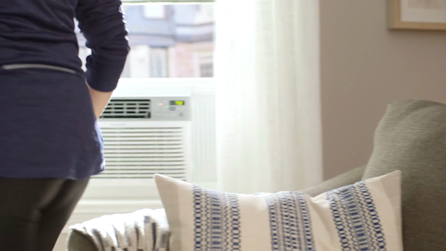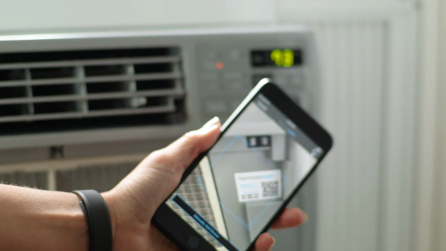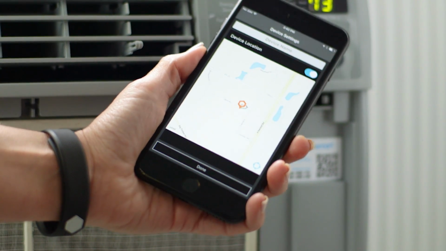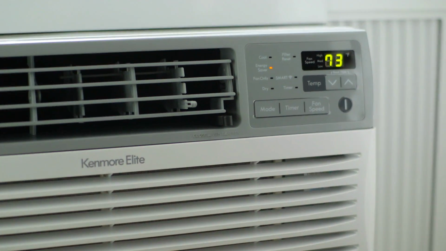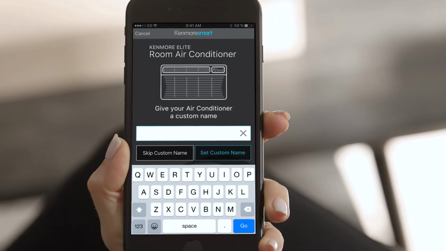Next, open the front panel of the air conditioner and find the QR code. Then, wait for the QR code to scan. Your air conditioner's product and serial numbers are now registered in the Kenmore Smart AC app for your convenience. Next, enter a room name for your air conditioner.